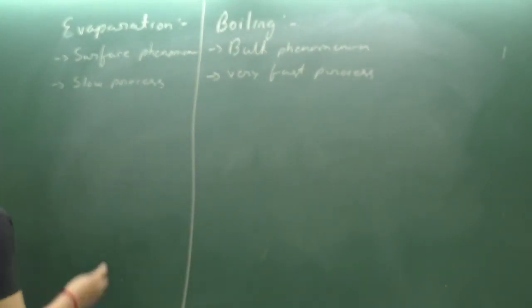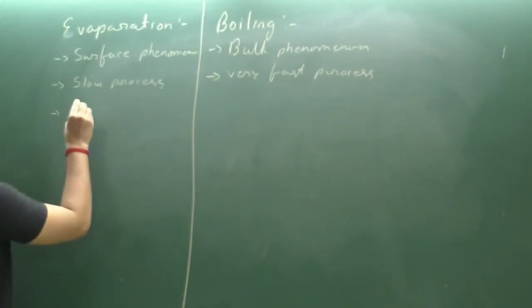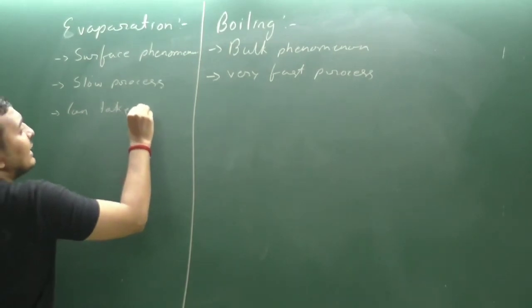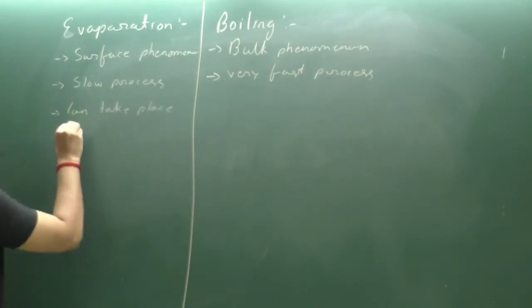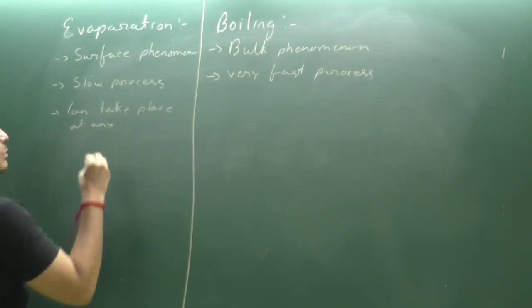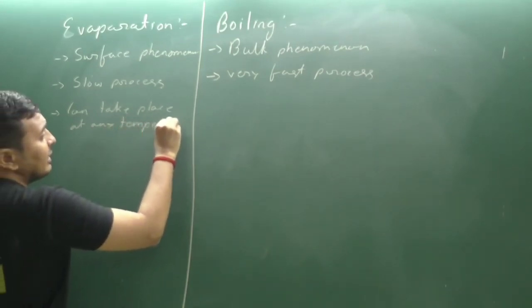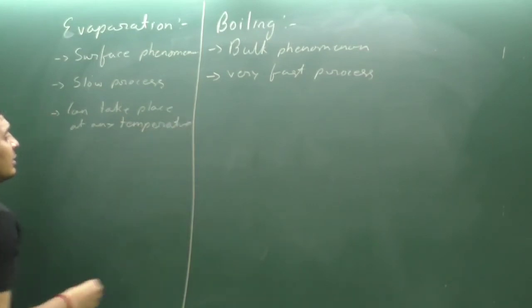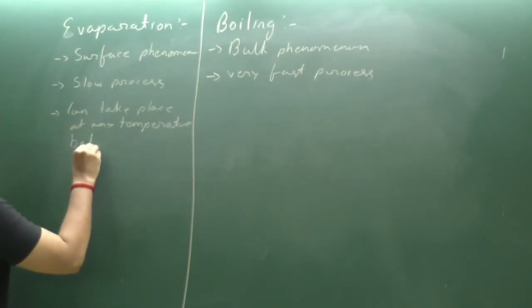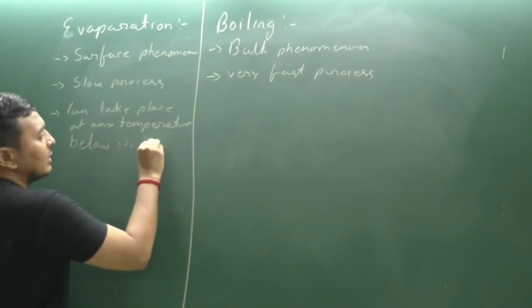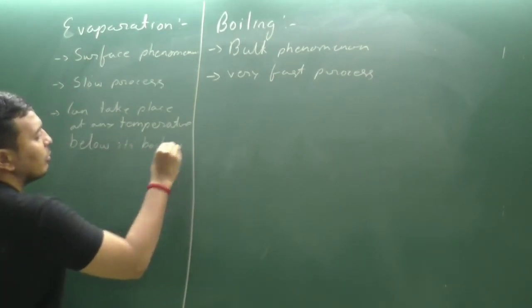Clear? Now evaporation can take place at any temperature below its boiling point.